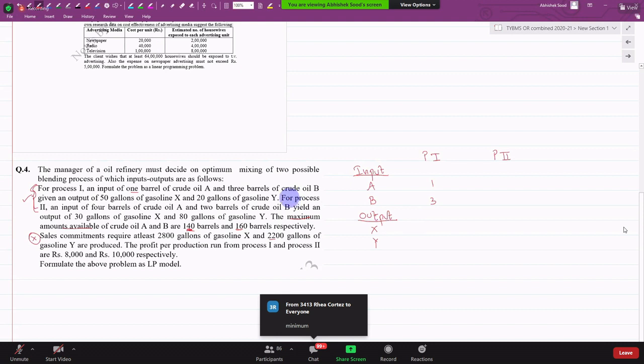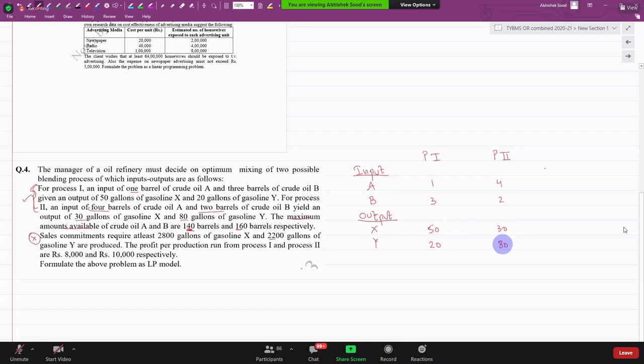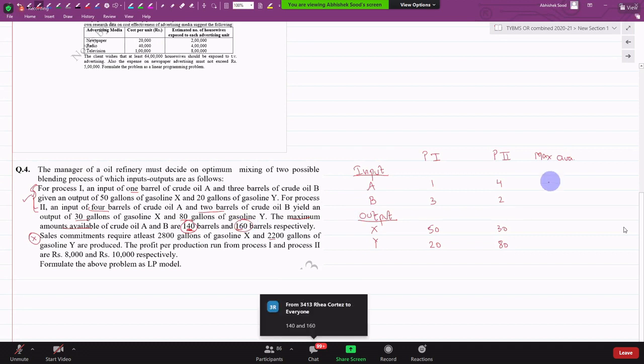तो यहाँ देखिए, process 1 gives an output of 50 gallons of X and 20 gallons of Y. ठीक है. For process 2, 4 barrels of A and 2 barrels of B yields an output of 30 gallons of X and 80 gallons of Y. Yes. And what is the max availability of crude oil A and B? 140 and 160.